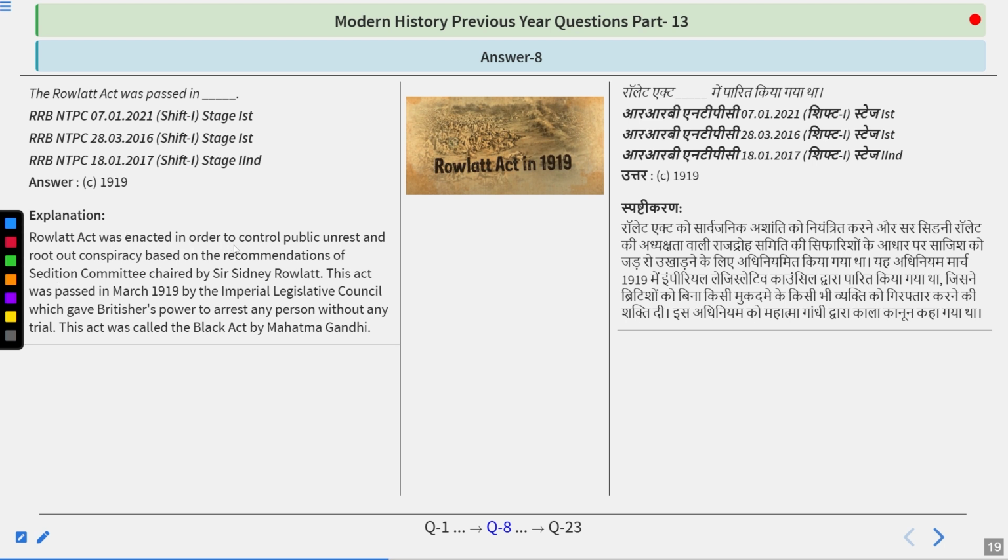The Rowlatt Act was enacted to control public unrest and root out conspiracy, based on the recommendation of the Sedition Committee chaired by Sir Sidney Rowlatt. It was passed in March 1919 by the Imperial Legislative Council, giving the British power to arrest any person without trial. This act was called the Black Act by Mahatma Gandhi. So do remember, the answer is 1919.